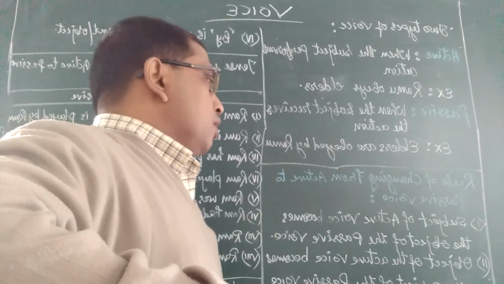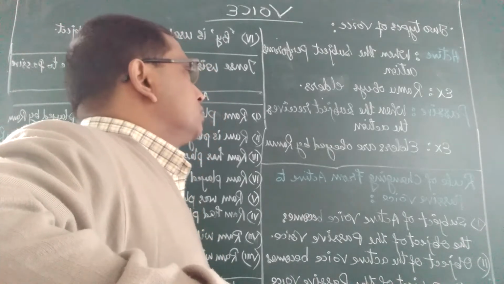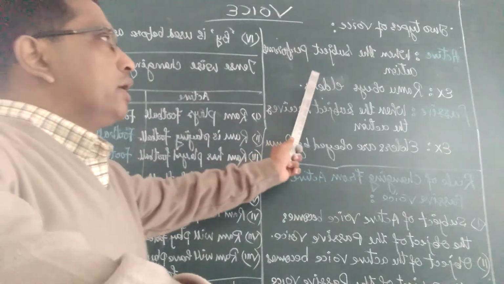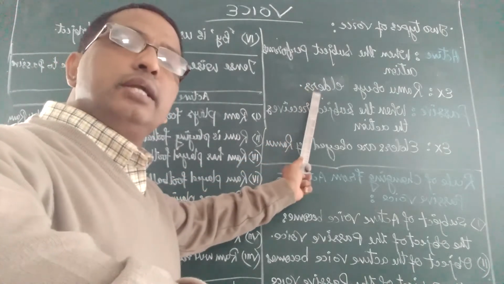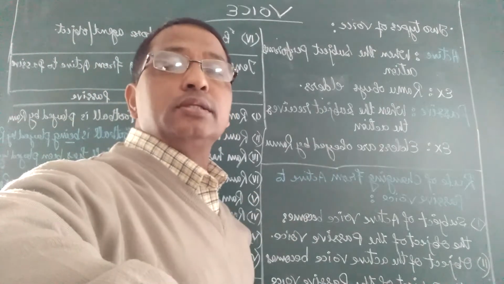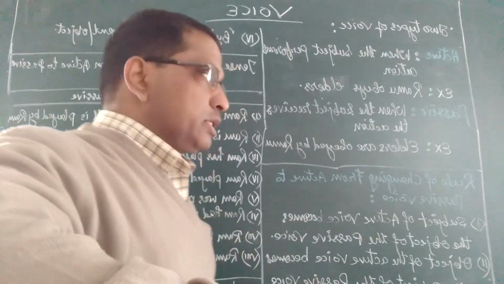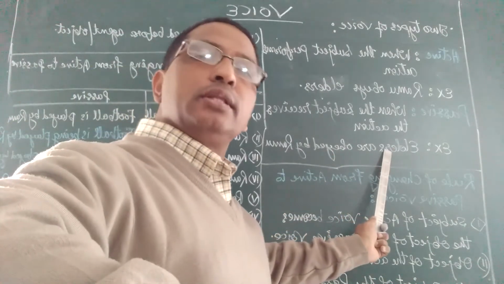Second is that the object of the active voice becomes the subject of the passive voice. Now you see, in active voice, Ram obeys elders. Elders are the object. In the passive voice, elders are obeyed. Here elders become the subject.